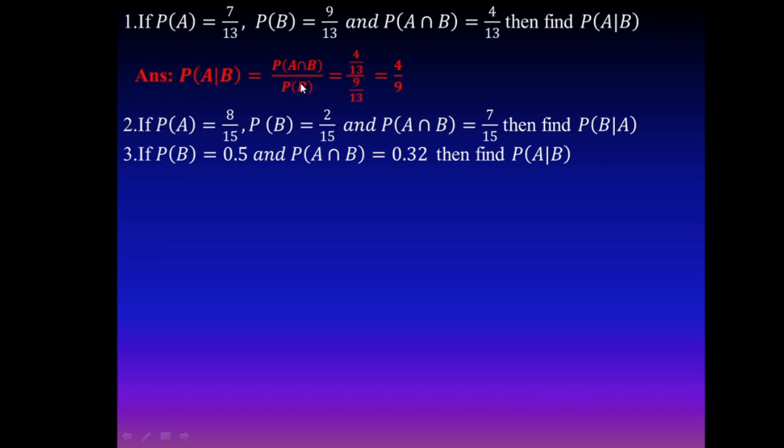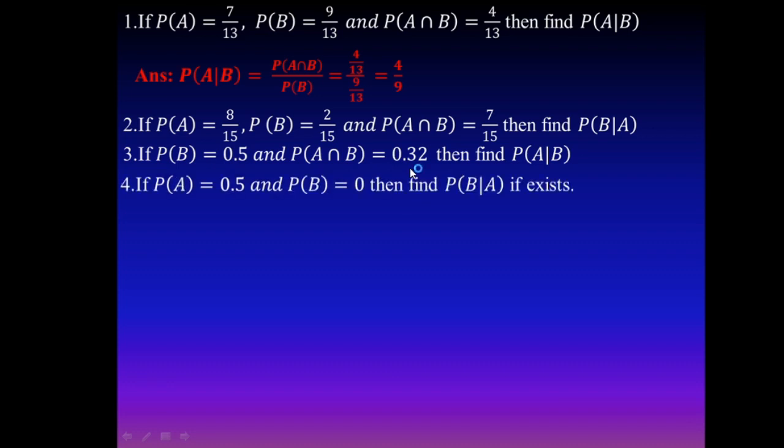Probability of A given B is equal to probability of A intersection B divided by probability of B. It means 0.32 divided by 0.5. It means 32 by 50, or 16 by 25. A similar type of question: if probability of A is 0.5 and probability of B is given as 0, then find probability of B given A.